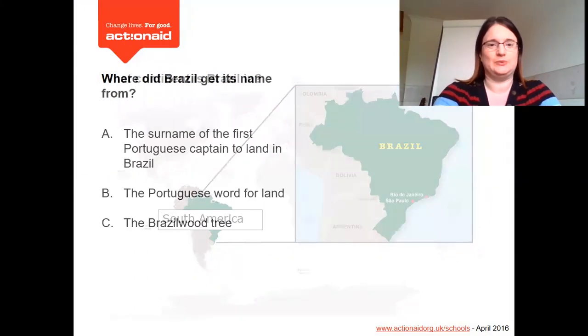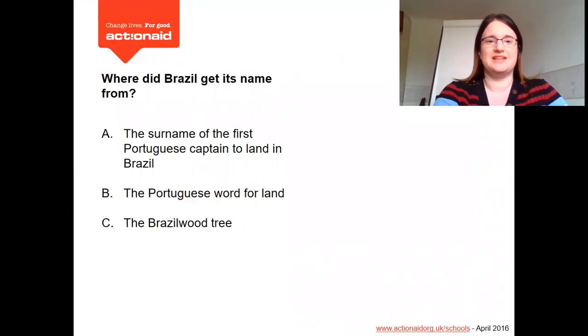Okay, question number 2. Where did Brazil get its name from? So this time you can just put A, B or C as your answer. This is a multiple choice question. A, the surname of the first Portuguese captain to land in Brazil. B, the Portuguese word for land. Or C, the Brazil wood tree. Which one of those do you think was where Brazil got its name from in the first place? Press pause, write down your answer.